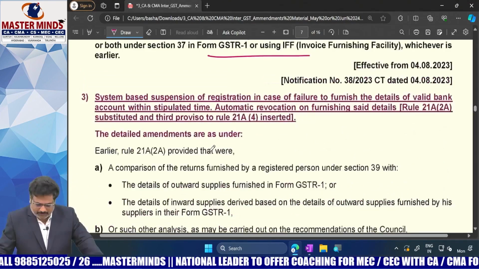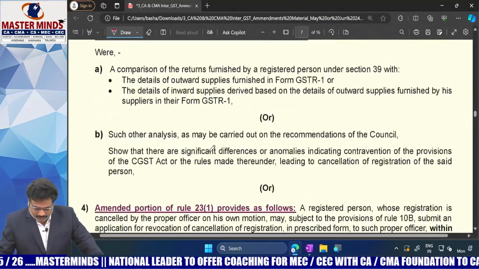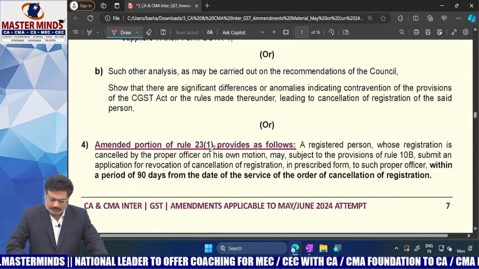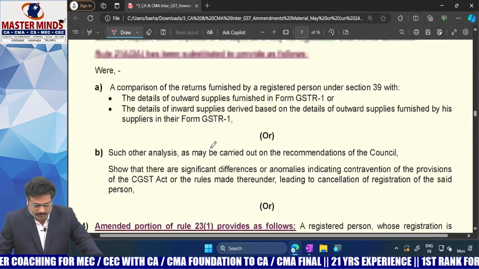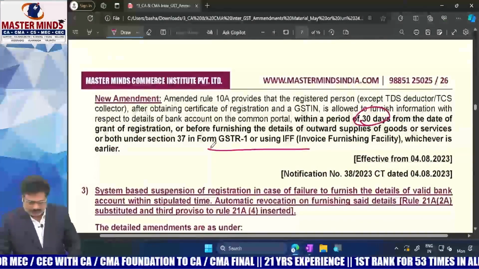Okay. And the second point is here, this is not a new point, ma. Now it was included this point also. So this is the first amendment with respect to registration, ma.